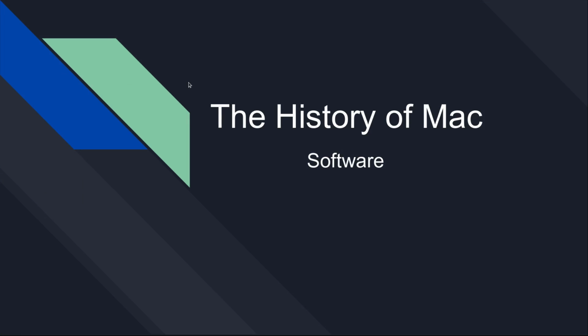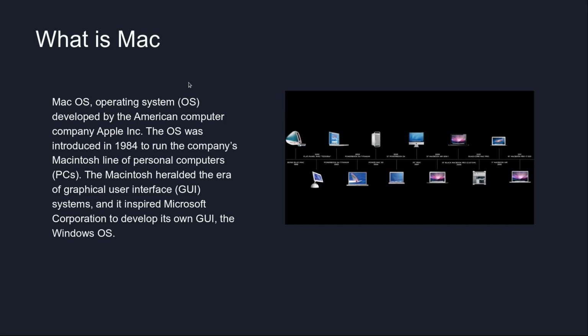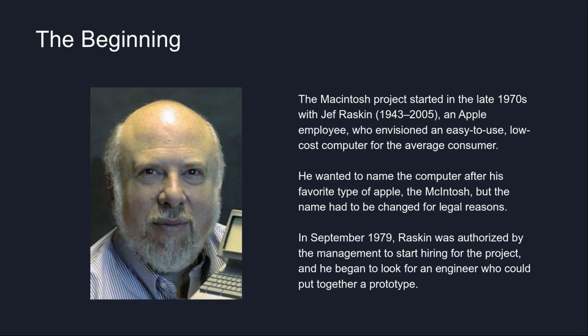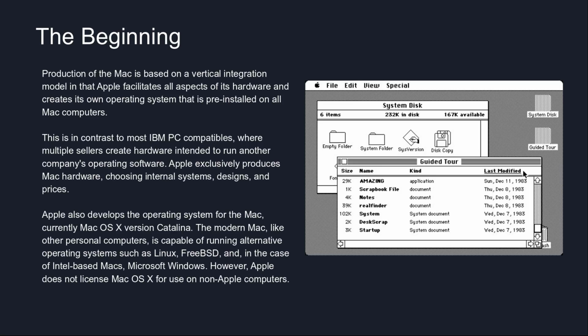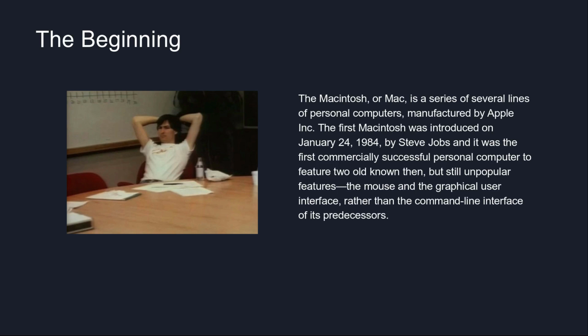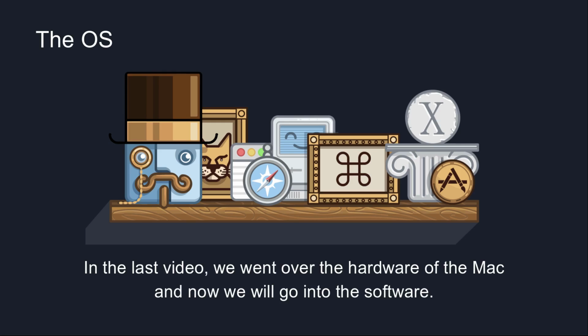Now, this is just an overview of what we talked about in the hardware systems. So basically these four slides are the same. You can pause the video to read over them before we get started on the software. Okay, and now, as I said in the last video, we went over the hardware of the Mac, and now we are going to go over its software.